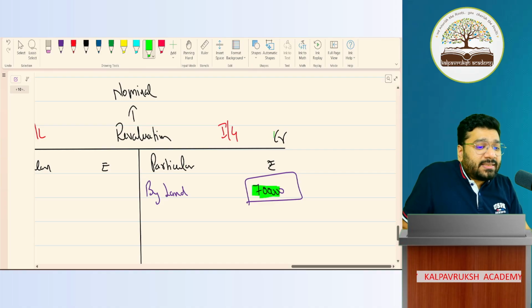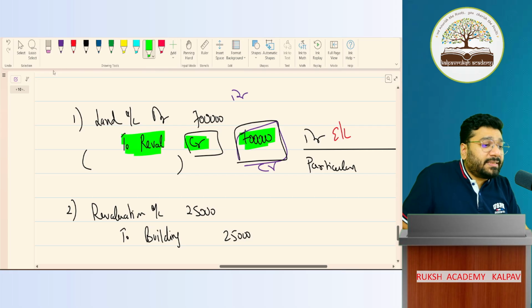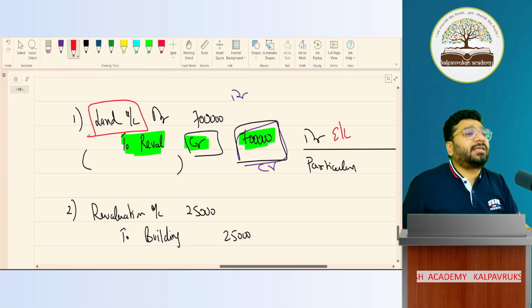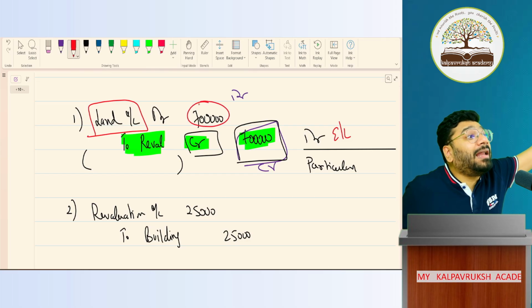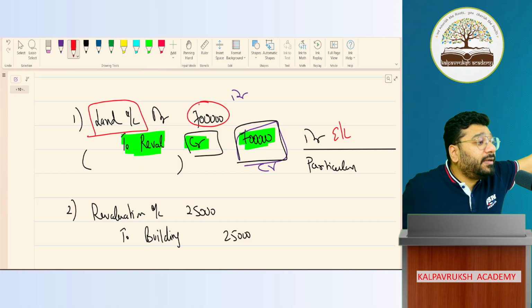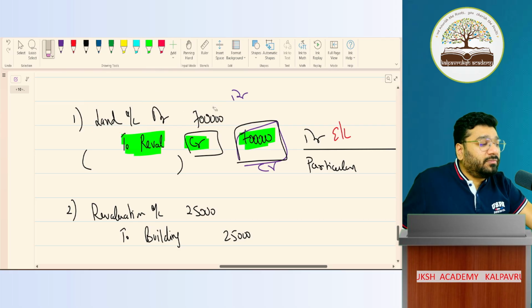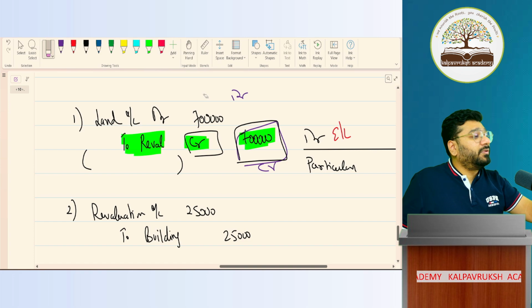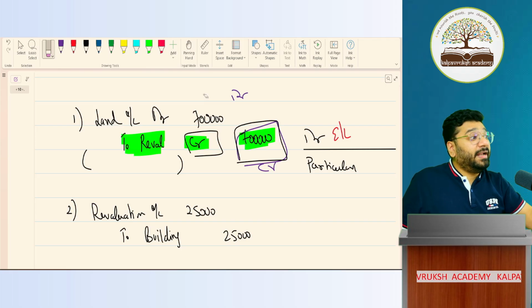This 7 lakh is recorded in the credit side of reval account. Only for description purpose, I use the opposite party's description. Got it, not got it? The debit part of the 7 lakh will go to the land account. Got it, not got it? 23. Okay. 18 rows before.